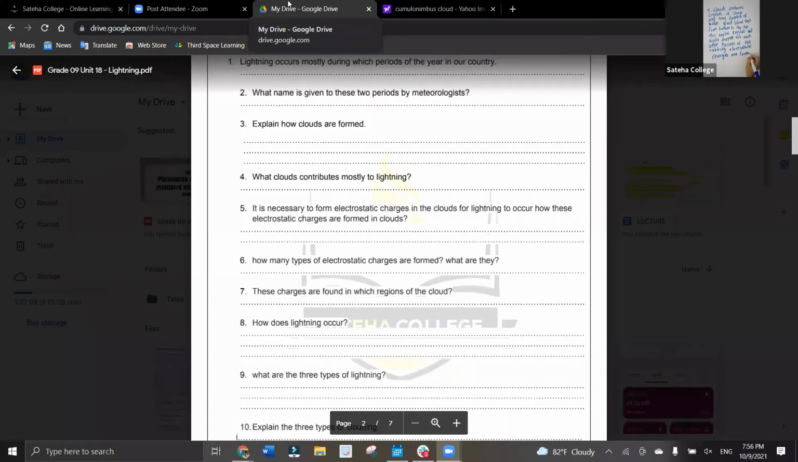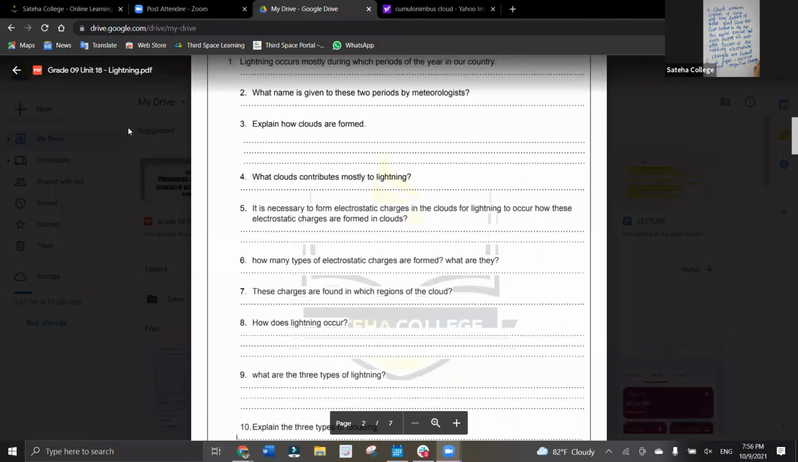Okay, so this is how an electrostatic charge is formed. Then the sixth one: how many types of electrostatic charges are formed and what are they? Very easy. Let's ask Mahdia. Two types, positive and negative charges. Very good, Mahdia. Two types. They are positive and negative charges. Well done.